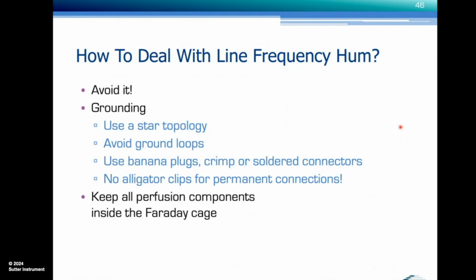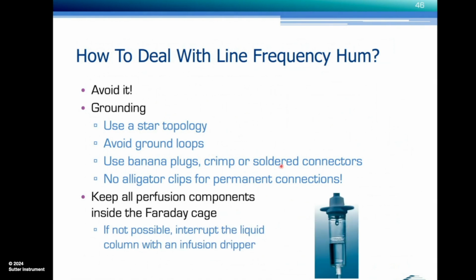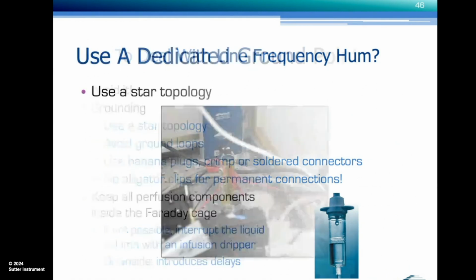You want to keep all perfusion components inside the Faraday cage. And if that's not possible, interrupt the liquid column with an infusion dripper like this. The downside of the perfusion dripper is it introduces delays in the perfusion. Sometimes there's also a filter in the bottom here that tends to clog up over time.